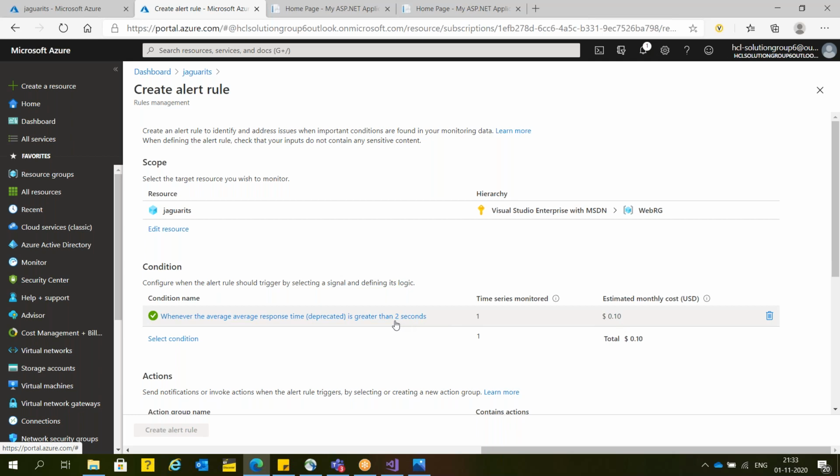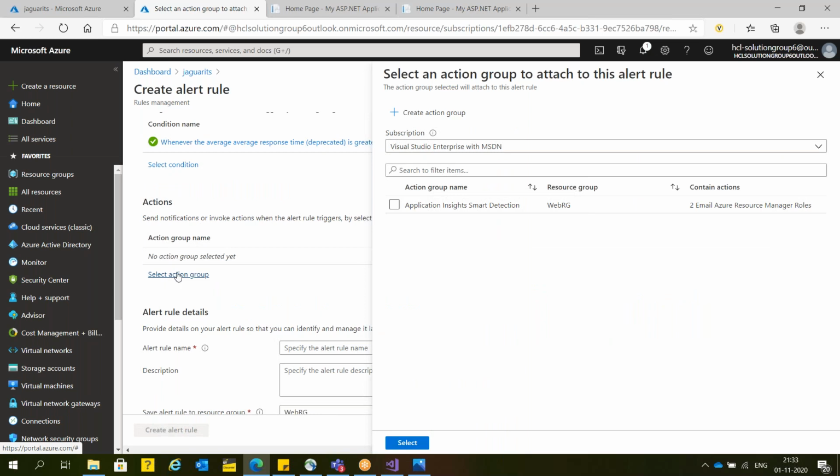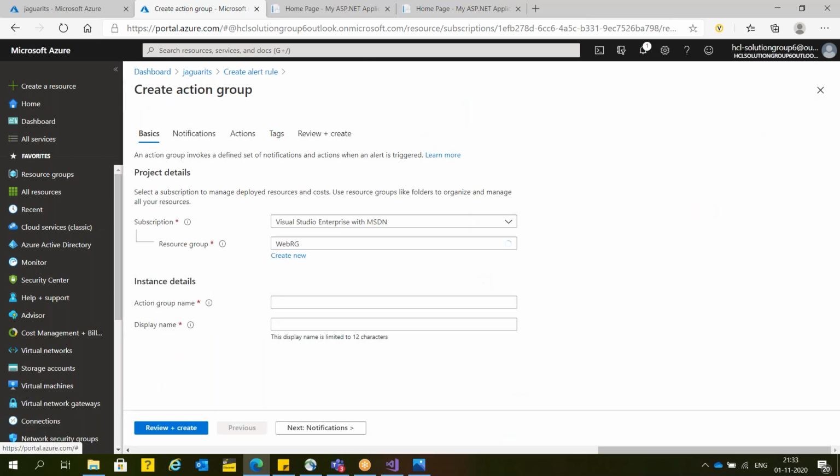And whenever the application performance degrades, they will inform you. Microsoft will call you, send an SMS, email you, and send a push notification also. Now I'm going down, and I'm going to create an action group. What action do you want to perform? So here I'm going to click on the action group.